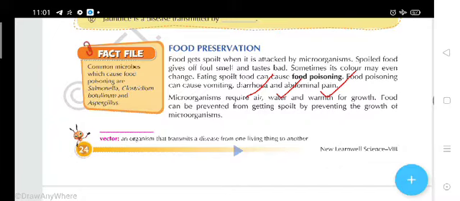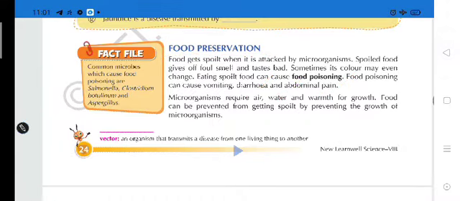By preventing the growth of microorganisms, you use a method called food preservation, in which we prevent the food from getting spoiled.